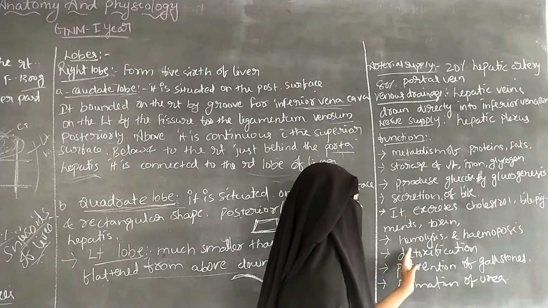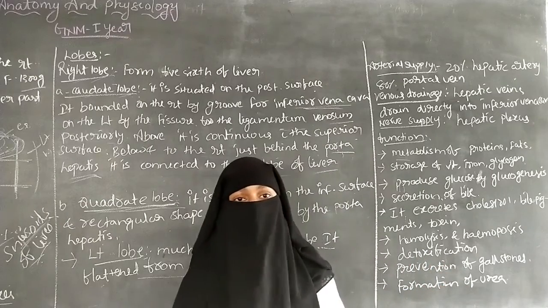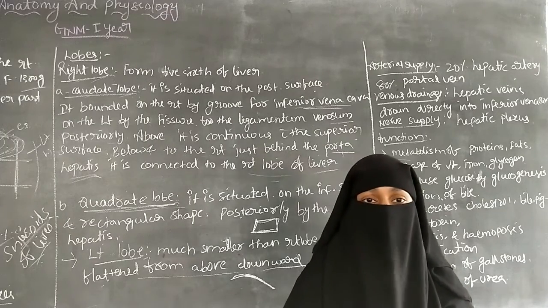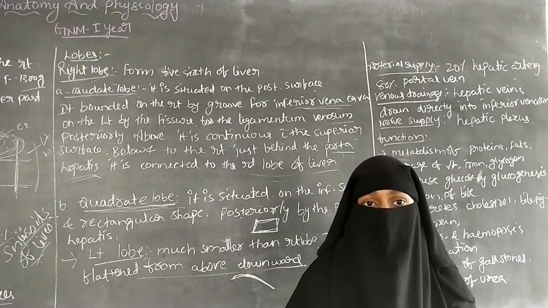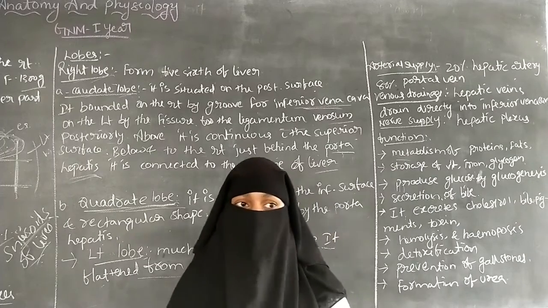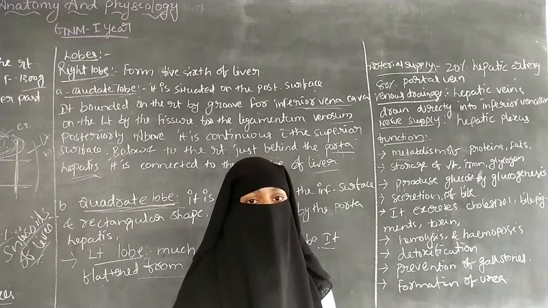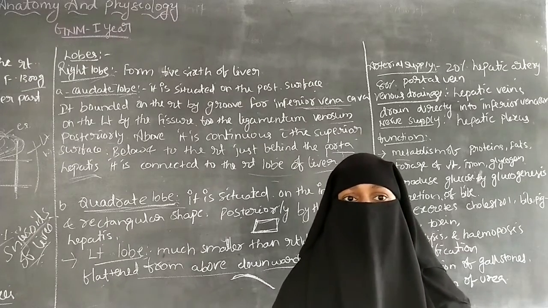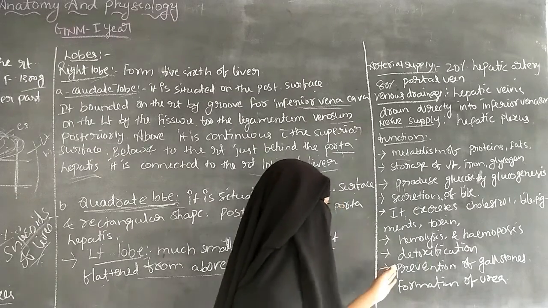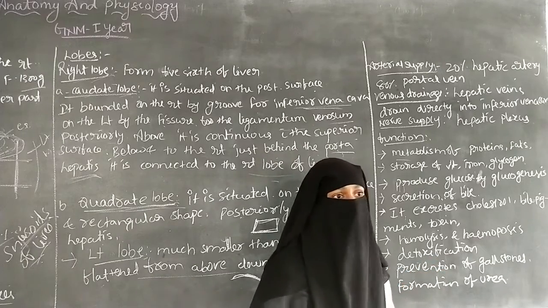And the next one is detoxification. Detoxification means toxins and waste products are excreted by the liver from the body. The next one is the prevention of gallstones.